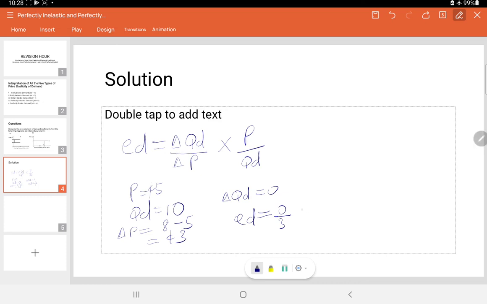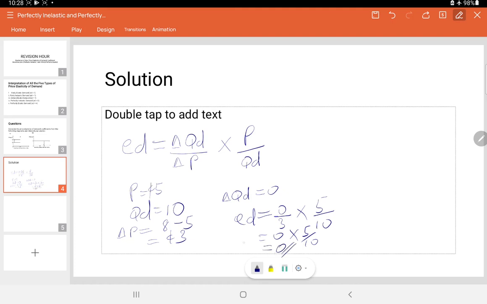And if you multiply this by the other part of the equation, the initial price, 5 cedis, divided by the initial quantity demanded, which is 10, because this side is going to be 0, 0 times 5 divided by 10, the result will be equal to 0.